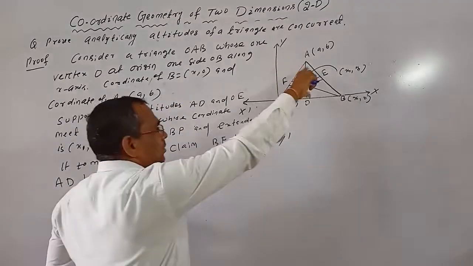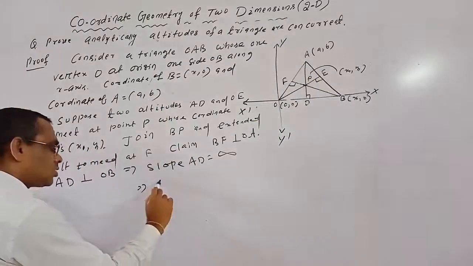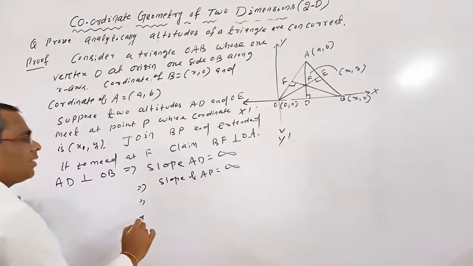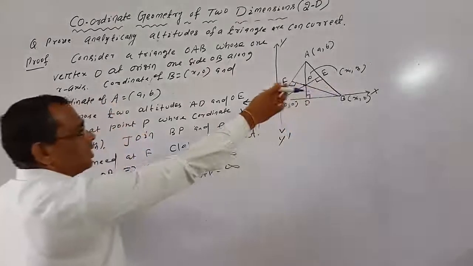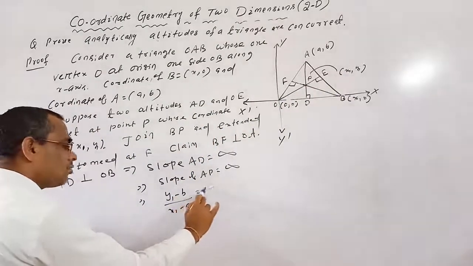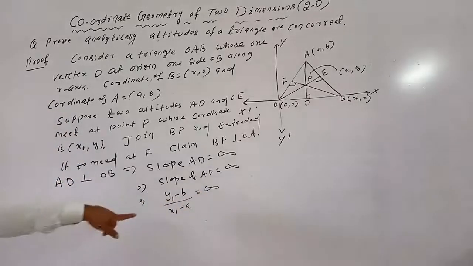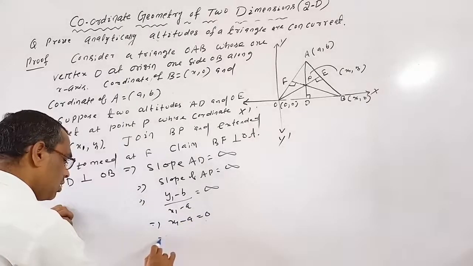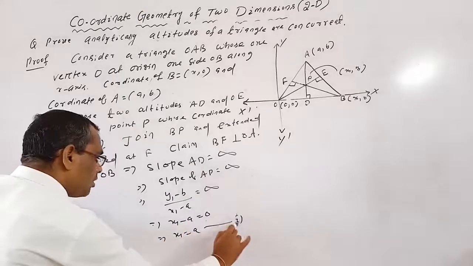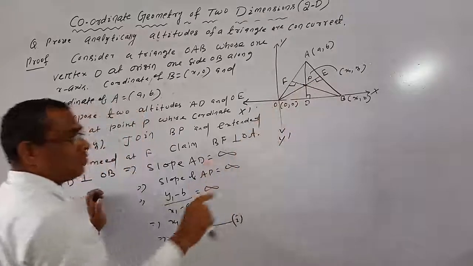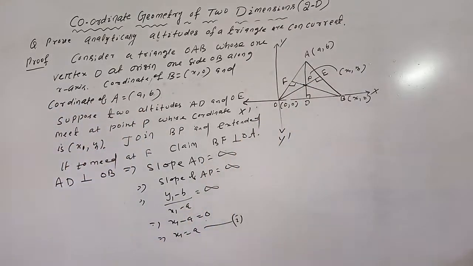That implies slope of AP equals infinite. So what is the slope of AP? The coordinate of P is x1 comma y1, so (y1 minus b) by (x1 minus a) equals infinite. Its value is infinite means the denominator must be 0. That implies x1 minus a equals 0, so x1 equals a. Since the point A is a comma b, x1 is certainly a. So the value of x1 is a.